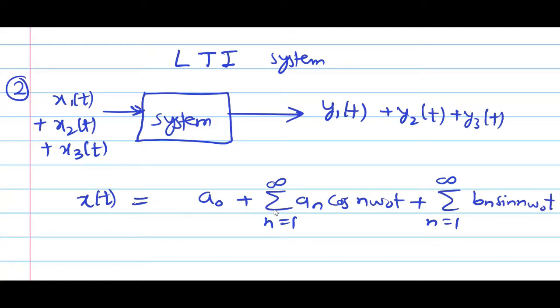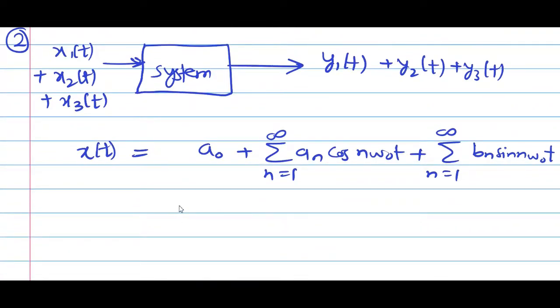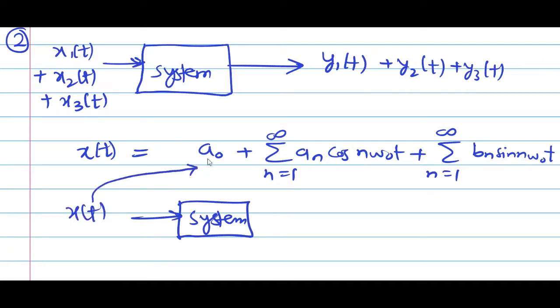This is how we are representing any periodic signal x of t. Now, suppose the input to my system is x of t. I will find out its Fourier series. That means I will represent it in this format: a0 plus an cos n omega 0 t and bn sin n omega 0 t. This representation of my input I will apply to the system.